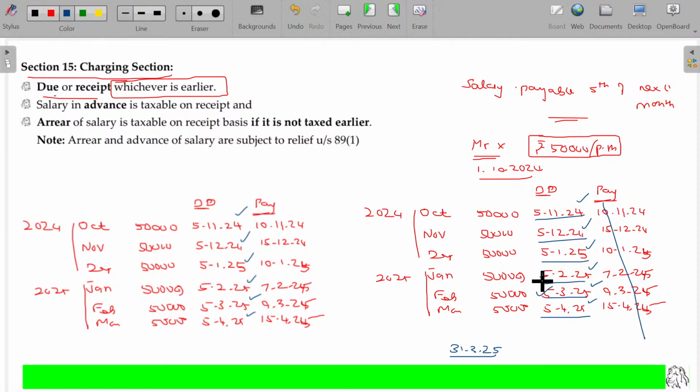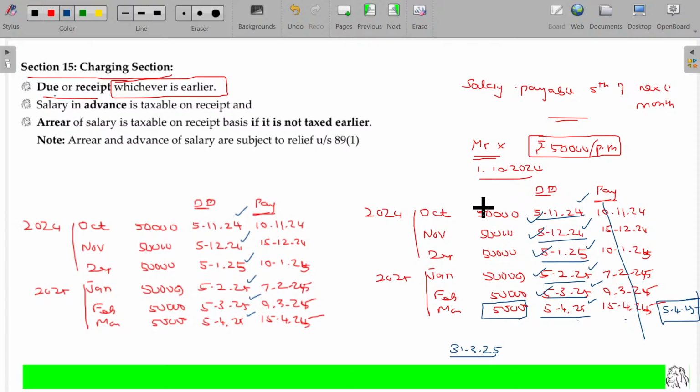For this last 50,000, the due date being only 5/4/25, the date of accrual for this income being 5/4/25. Is that clear? Hope you could understand.